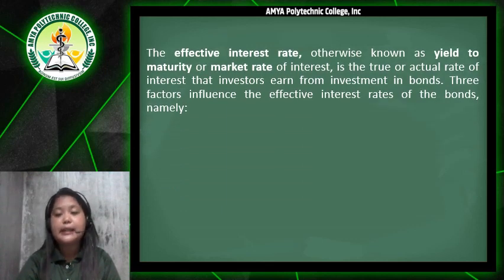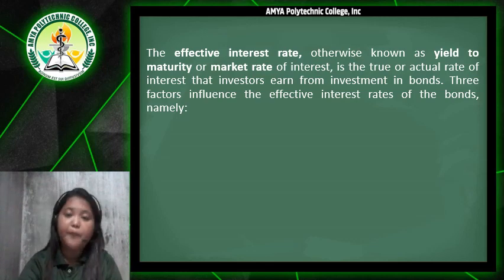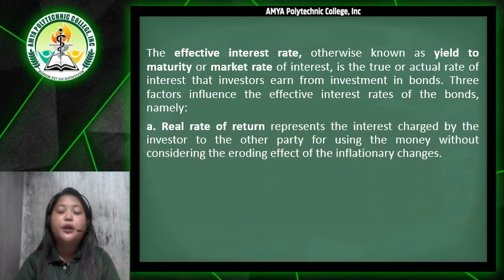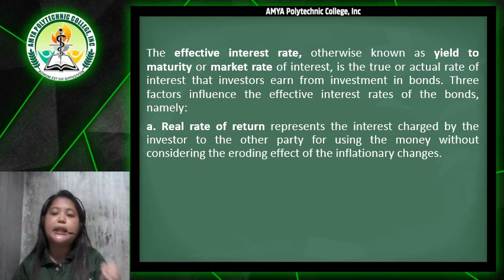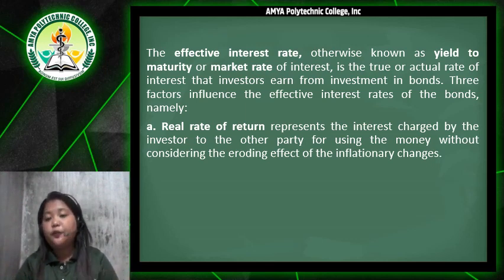The effective interest rate is different from the nominal interest rate. The effective interest rate is otherwise also known as the yield to maturity or market rate of interest. This is the true or actual rate of interest that investors earn from investment in bonds. Three factors influence the effective interest rate of the bonds. The first factor is the real rate of return. This represents the interest charged by the investor to the other party for using the money without considering the eroding effect of inflationary changes.